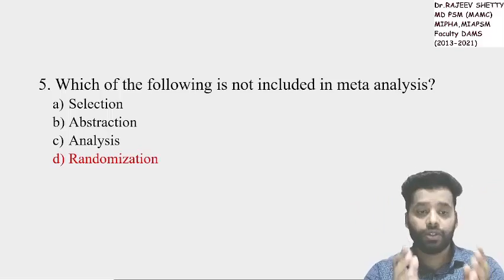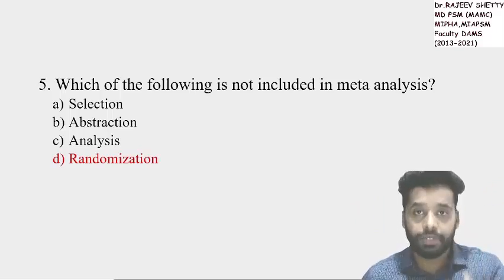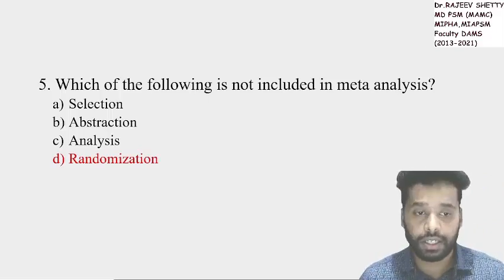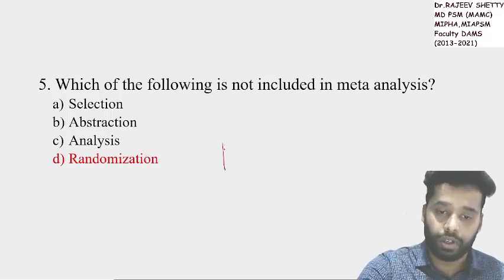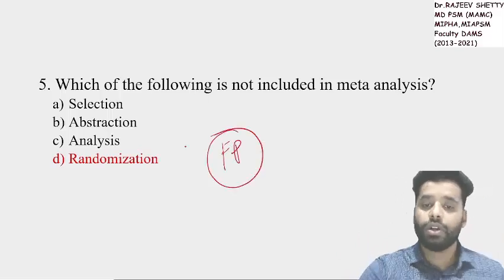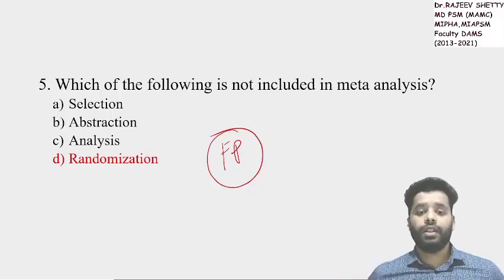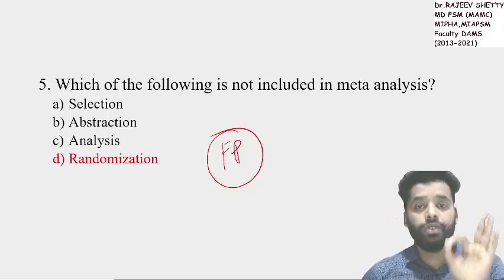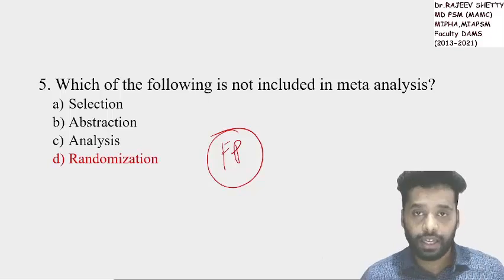So we have to select the study, we have to extract the data, that is called abstraction, and at last we have to analyze the data. After analysis we can use a forest plot. You know that a forest plot can be used to represent results after meta-analysis. So randomization is a typical step which we do in RCT. That is not a necessary step of meta-analysis.